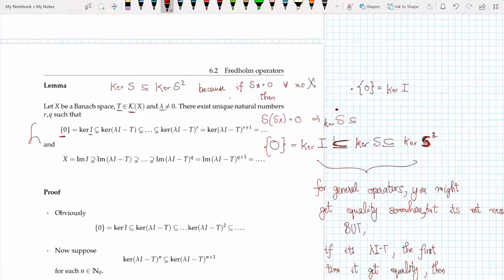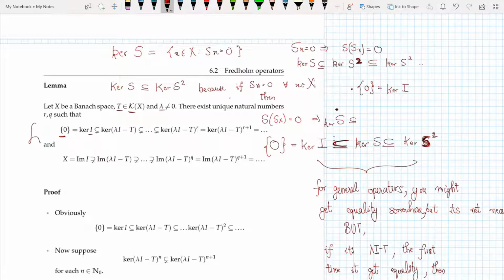Now if I have an operator S, and the kernel of S is all such X, so if Sx is 0, it implies that S of Sx is equal to 0. Therefore ker S is a subset of the kernel of S square. Similarly, it is a subset of the kernel of S cube, and so on.